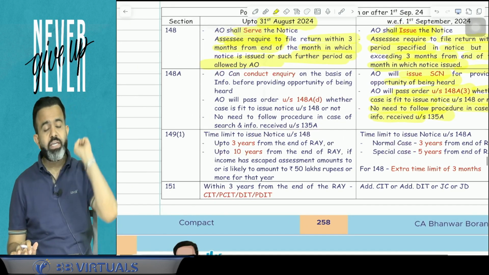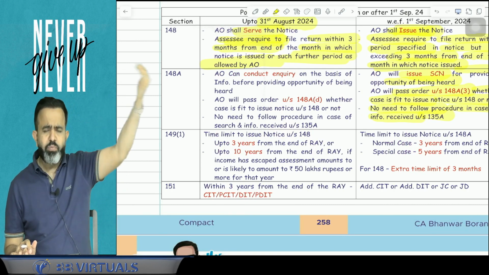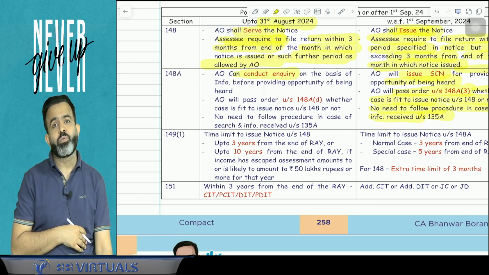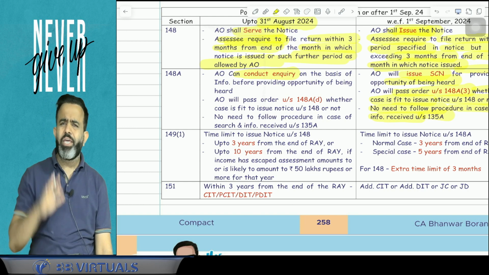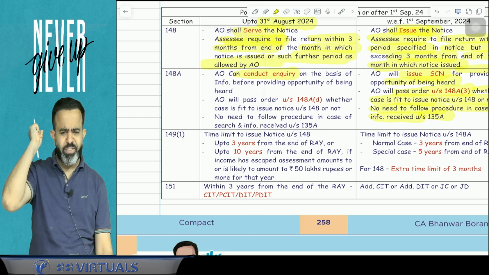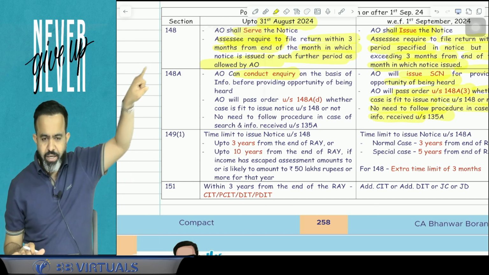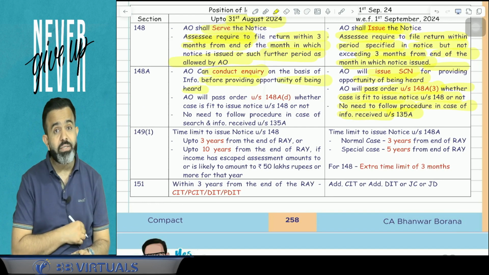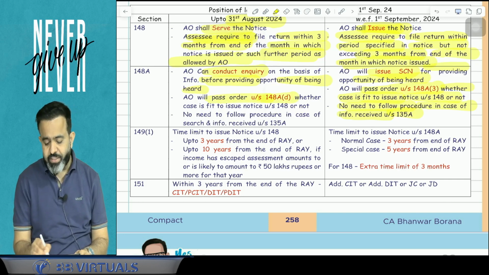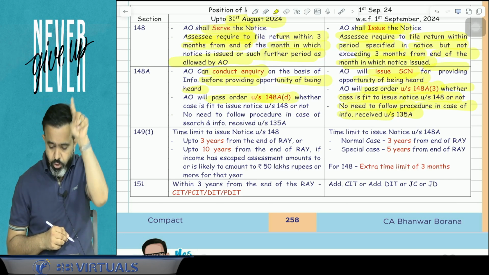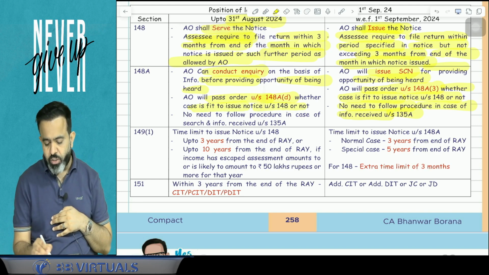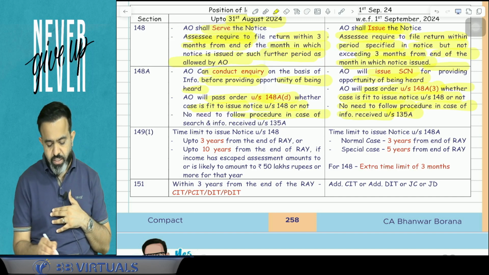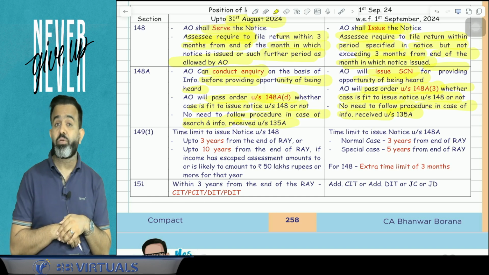But guys, earlier what was the case? Earlier, meaning before 1st September, the law under section 148A was that AO could first conduct the inquiry also. Now AO will not conduct the inquiry. AO gets the information, and directly he will issue the show cause notice. But earlier AO could conduct the inquiry on the basis of information before providing opportunity of being heard. And AO used to pass the order under section 148A clause (d) whether the case is fit to issue the notice under section 148 or not, and there was no need to follow the procedure in case of search and information received under section 135A.